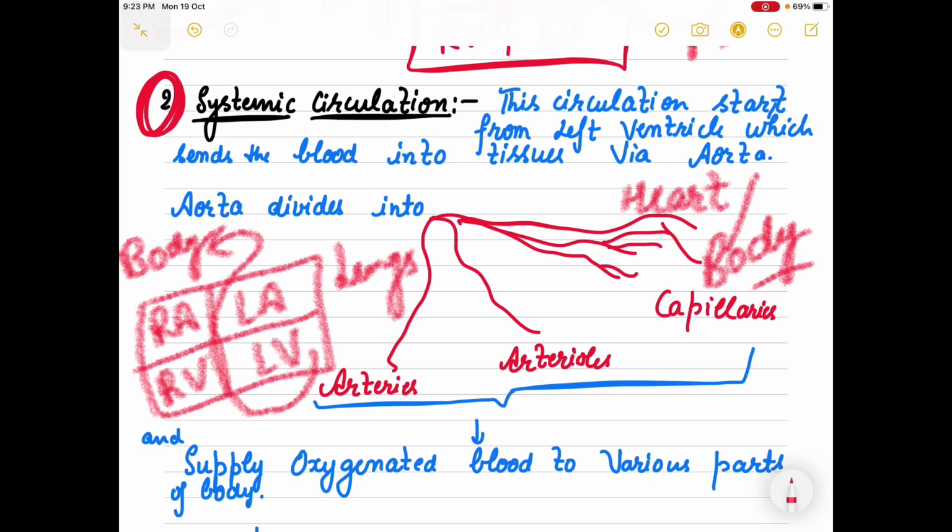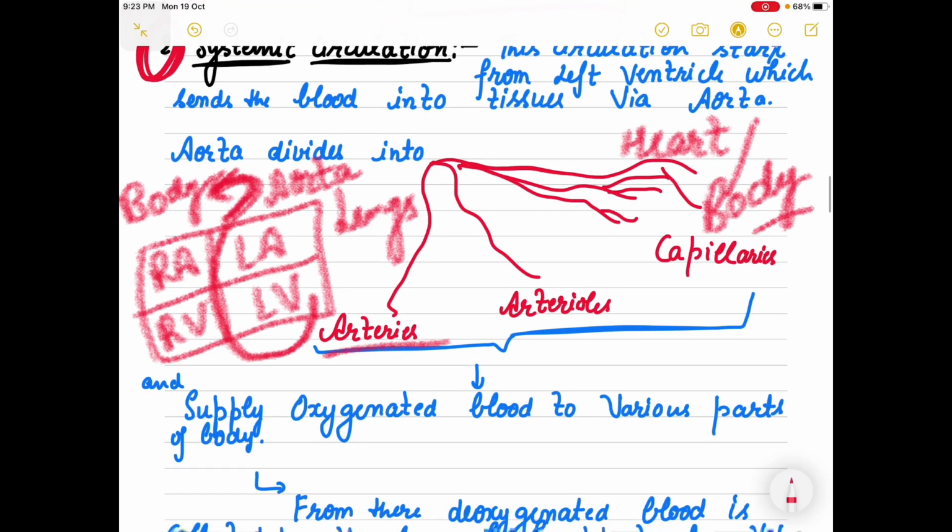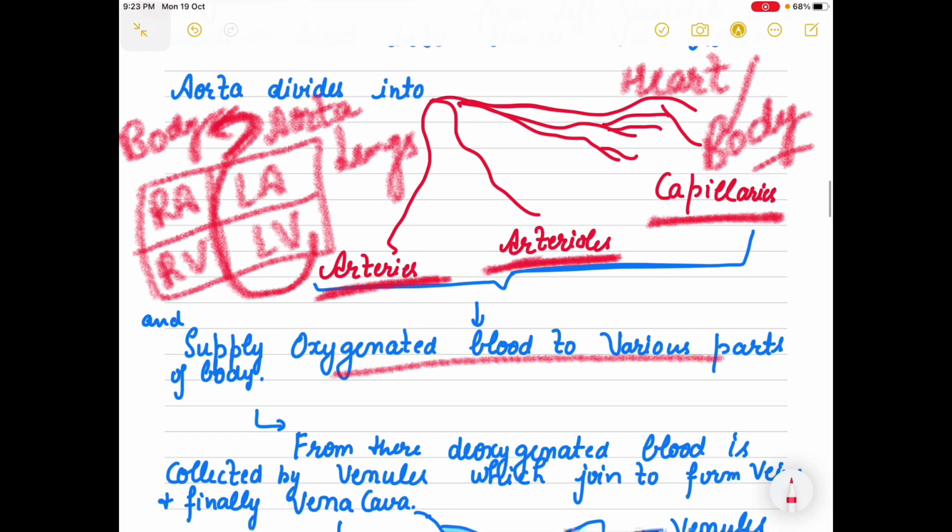So this circulation starts from left ventricle and sends the oxygenated blood to the different tissues via your largest artery, that is called aorta. And aorta is further divided into arteries, arterioles, then capillaries, and finally supplies the oxygenated blood to the various parts of the body.